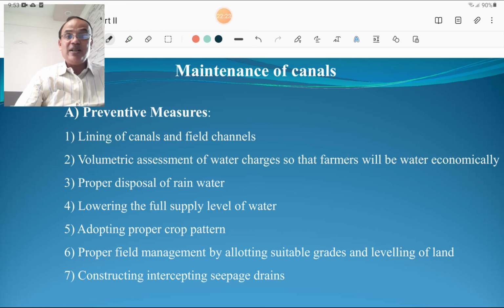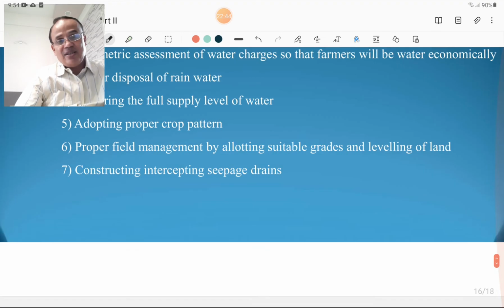Lowering the full supply level of water is also important. Adopting the proper crop pattern by the farmers is also important for the canals. Proper field management by allotting suitable grades and leveling of the land is also important. And constructing the intercepting seepage drains is also important. These are preventive measures for maintenance of canals.